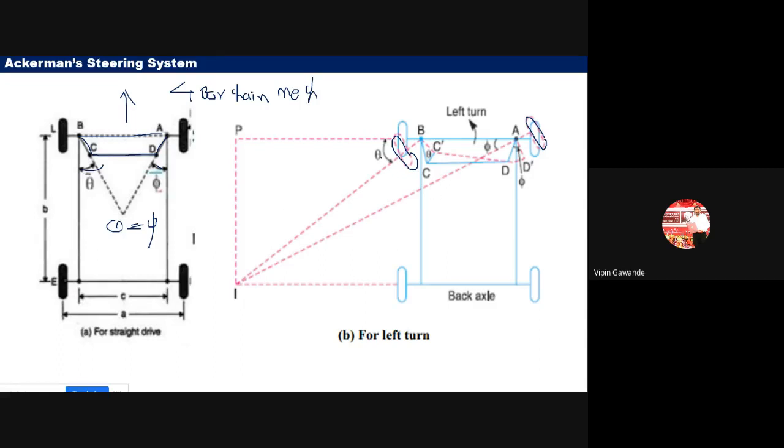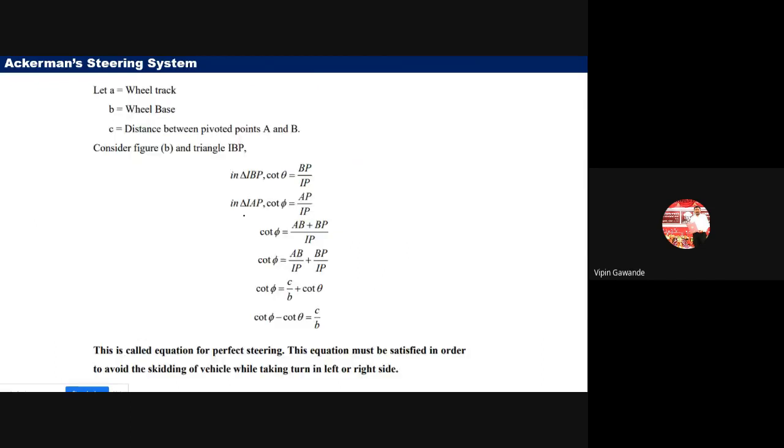Now theta and phi must change in such a ratio that the projections coming from B and A are in proportion, and they must meet at the instantaneous center. If the projections don't meet at point I, then there will definitely be skidding of the vehicle. So what is the equation for theta and phi? The equation is cot phi minus cot theta is equal to c by b. This is the equation for perfect steering.